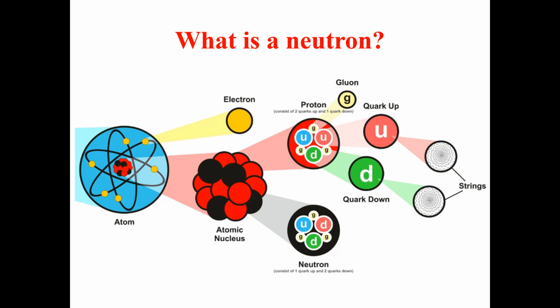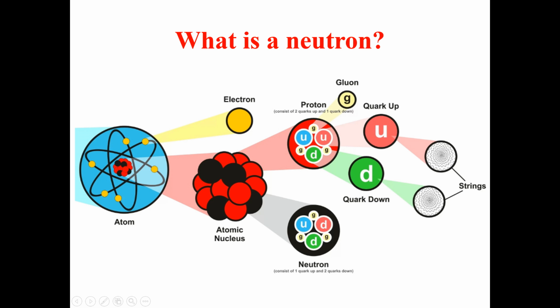Let's start our discussion from the atom. You know what an atom is? Initially, in the 18th century and the beginning of the 19th century, the atom was considered to be the fundamental particle of matter, until people discovered the nucleus and the nucleons. So the atom was found to consist of an atomic nucleus and electrons revolving around the nucleus in different orbits.